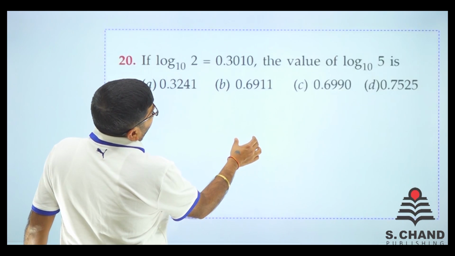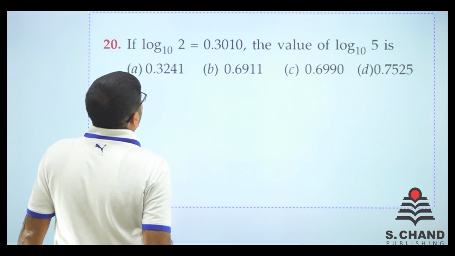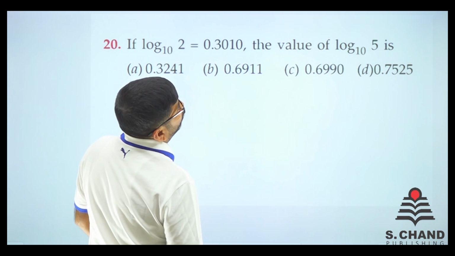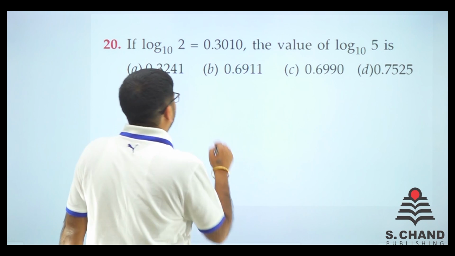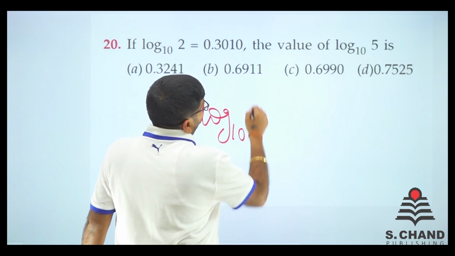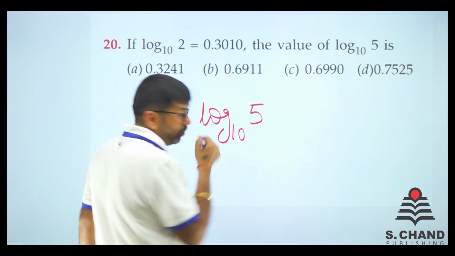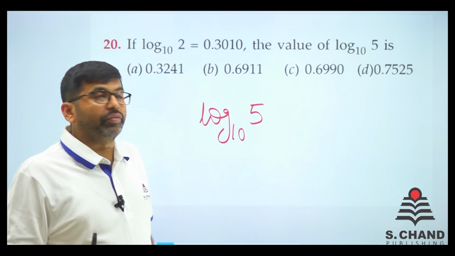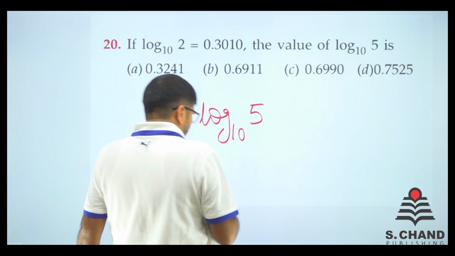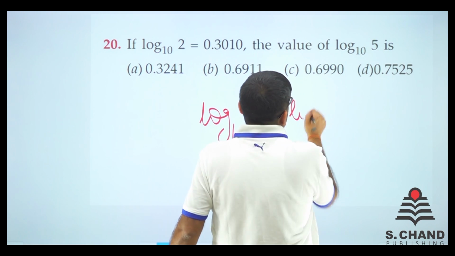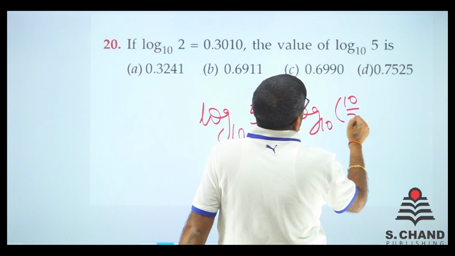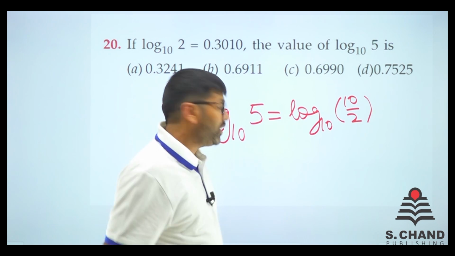Question number 20. It says log 2 base 10 is 0.3010. Find the value of log 5 base 10. We have to find out the value of this. Log 5 base 10 can be easily written as log 10 of 10 by 2, because 5 can be written as 10 by 2, right?